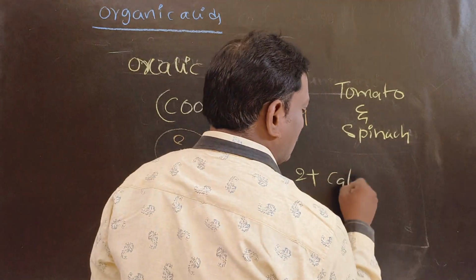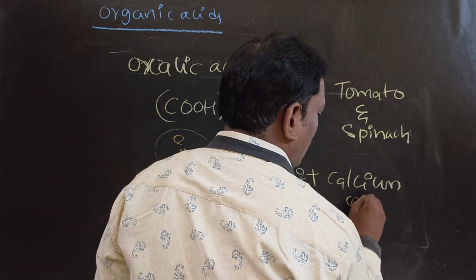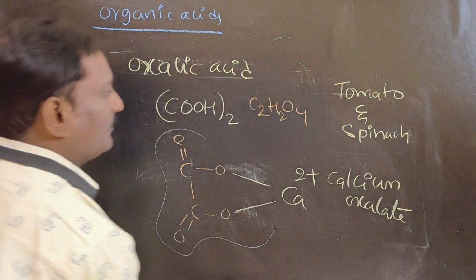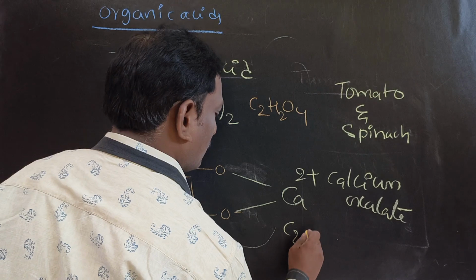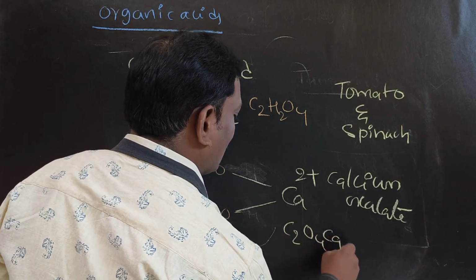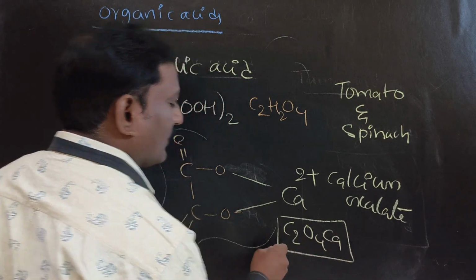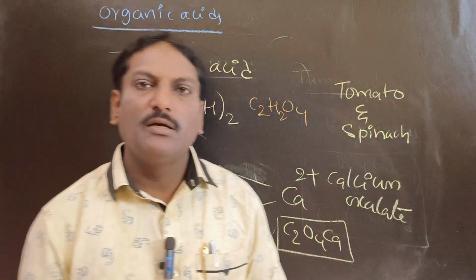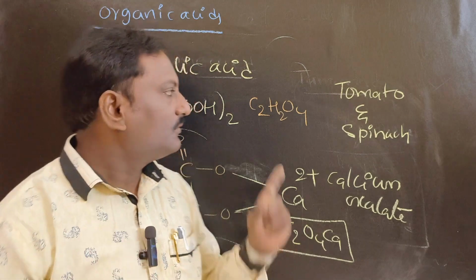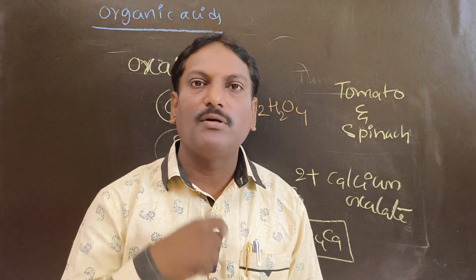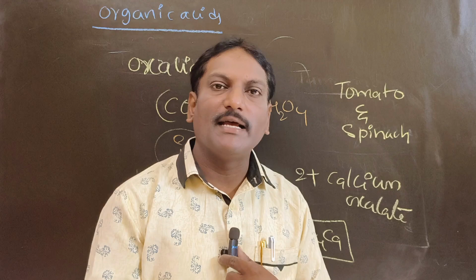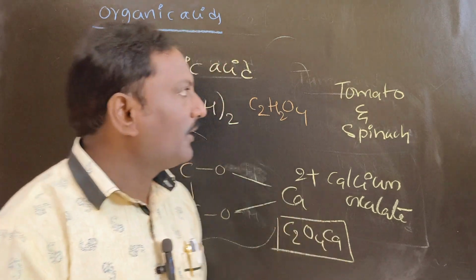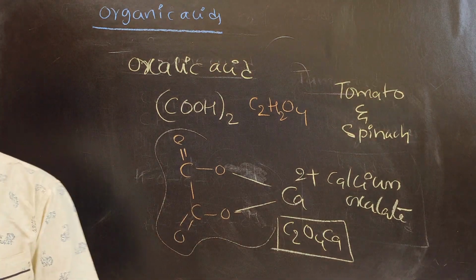Calcium oxalate. The formula will be C2O4Ca. You will get formulas like this: calcium oxalate, sodium oxalate, potassium oxalate. So we should not eat the combination of tomatoes and spinach, because the concentration of oxalic acid increases in the body. It may lead to formation of stones in the kidney. Please keep that point in your mind. So that was oxalic acid.